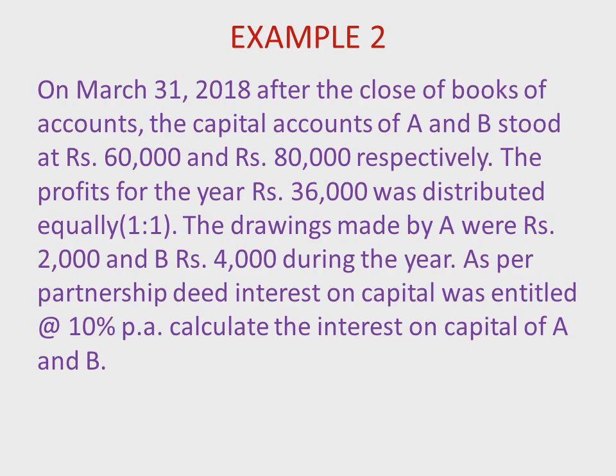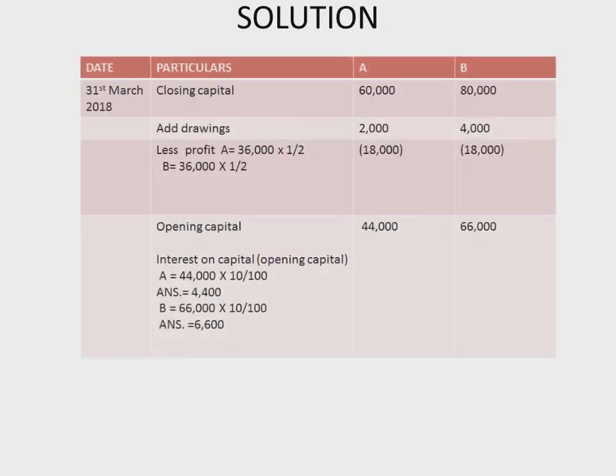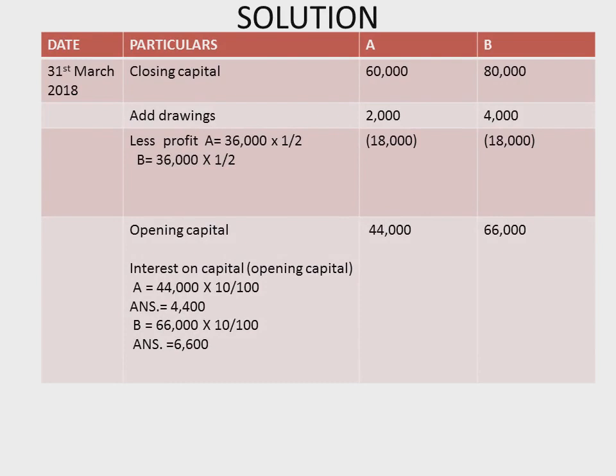Calculate interest on capital. So first, what we have to do? We have to calculate opening capital. So formula of opening capital is equal to closing capital plus drawing minus profit. For A, opening capital 60,000, add drawings 2,000, less share of profit 18,000.